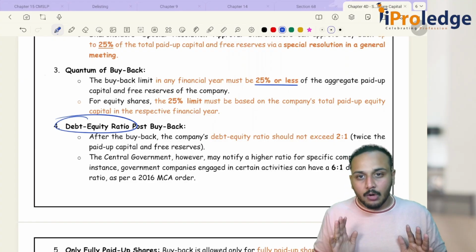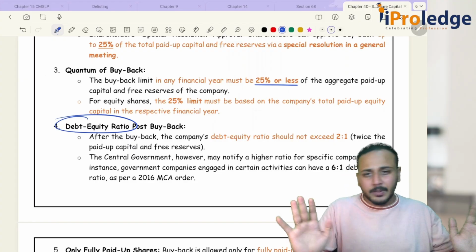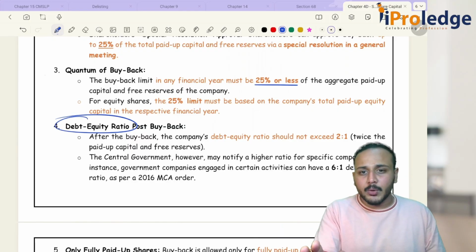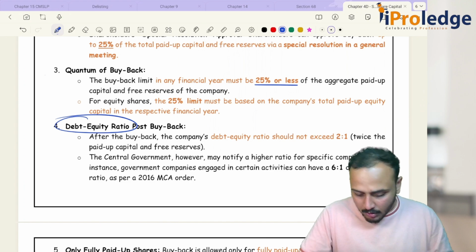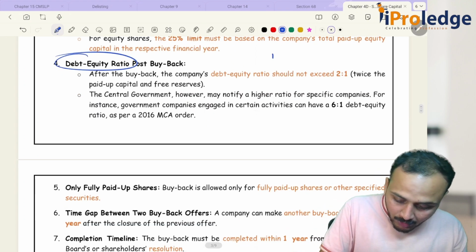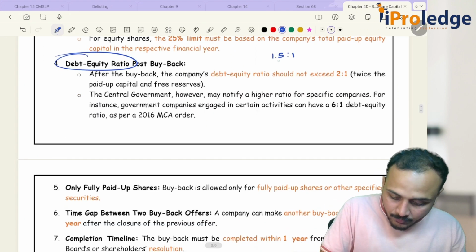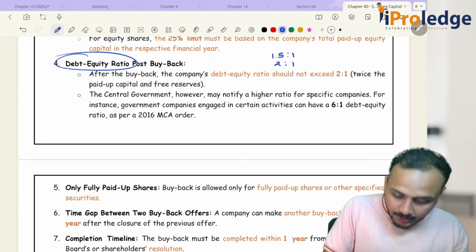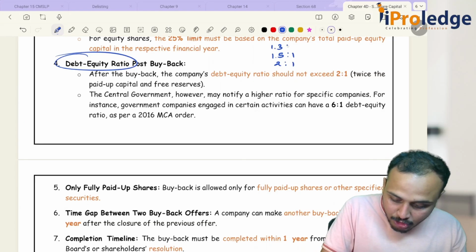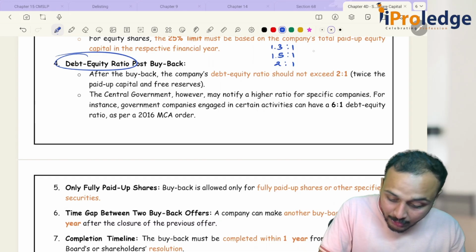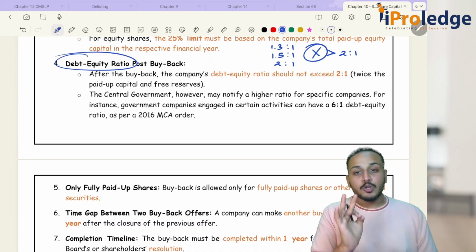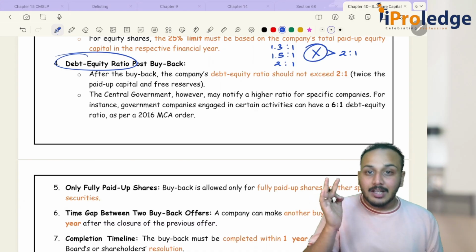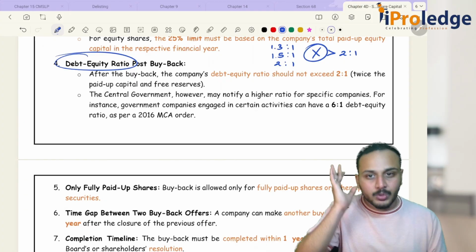Okay, so now what are they telling? In simple words, your debt to equity ratio should be 2:1 or less than 2:1. Okay, so it can be 1.5:1, it can be 2:1, it can be 1.3:1, but it cannot be more than 2 is to 1. It has to be less than or equal to 2 is to 1.